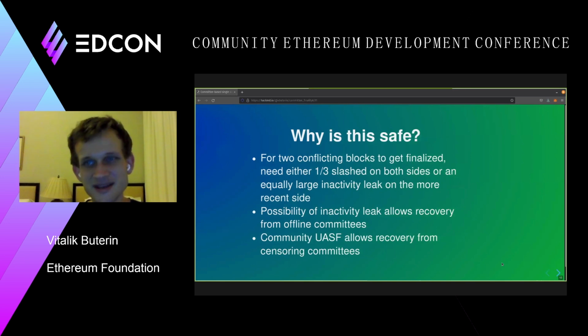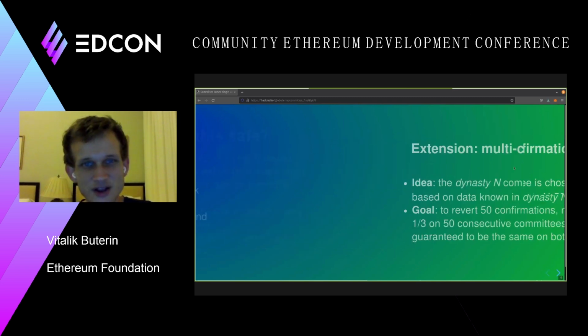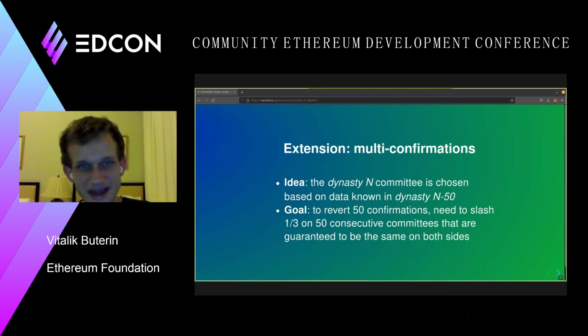One interesting extension is multi-confirmations, right? So basically the idea is that what I call the dynasty N committee, dynasty meaning the number of finalizations that happened, the committee for dynasty N is chosen based on data that was already known in dynasty N-50, right? So basically, the data that the blockchain has right now will only be used to choose committees after 50 confirmations, right? So after 50 rounds of this consensus.